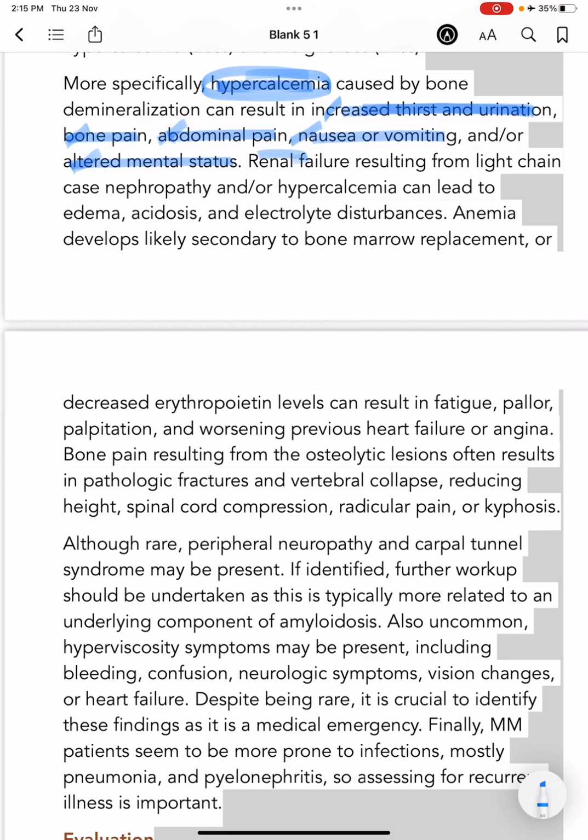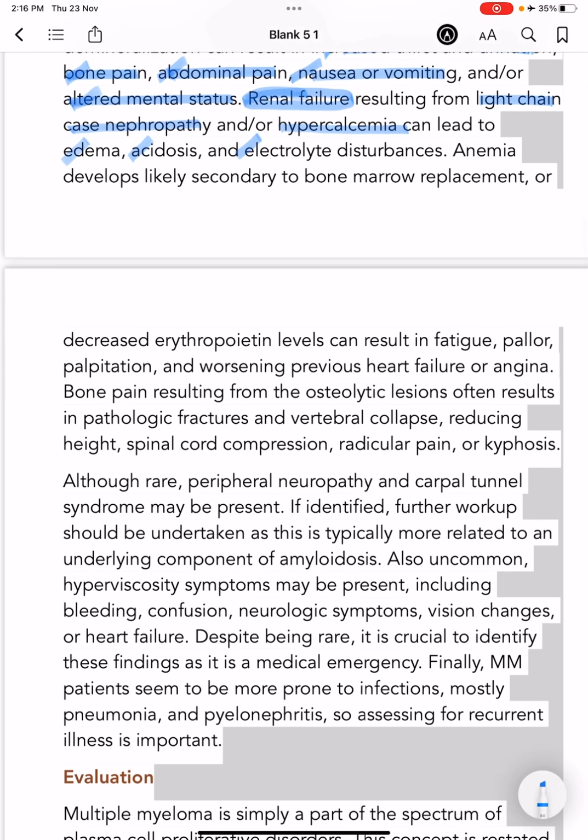Renal failure results from light chain cast nephropathy and hypercalcemia.